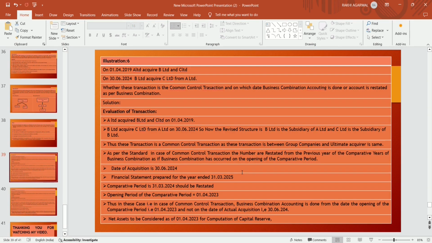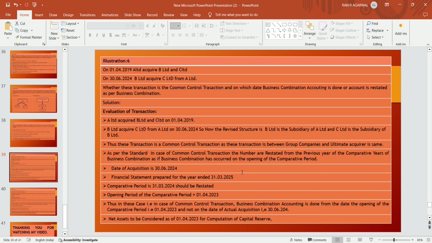On 1st April 2019, A Limited acquires B Limited and C Limited. On 30th June 2024, B Limited acquired C Limited from A Limited. Now, whether this transaction is a common control transaction, and on which date business combination accounting is done or the accounts are restated as per business combination.